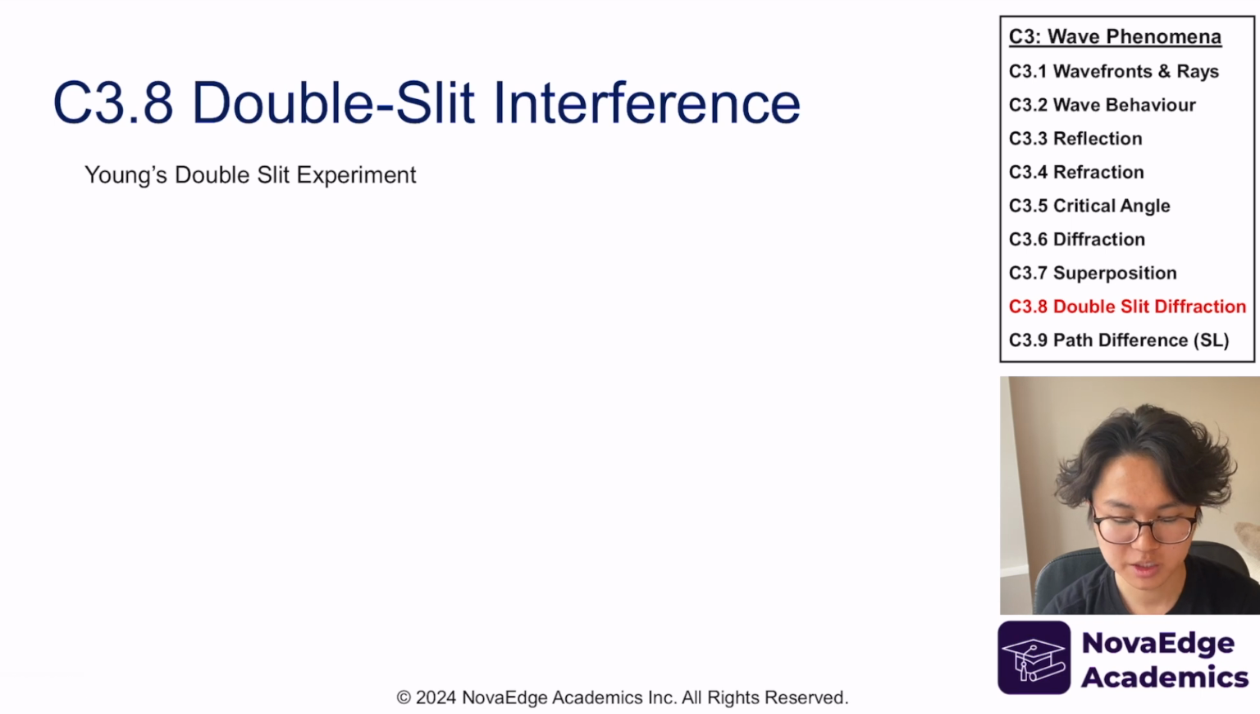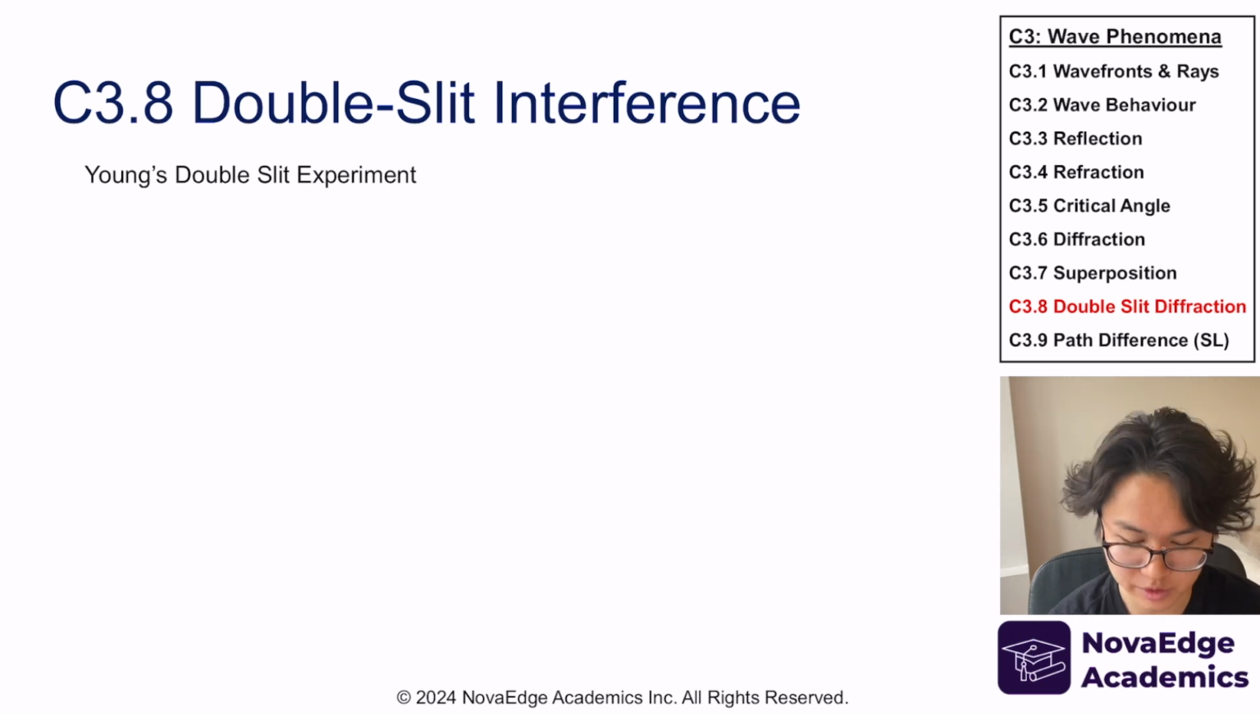Now I'm going to talk about something called double-slit interference, and it's actually called Young's double-slit experiment. In a lab setting, he wanted to diffract light and see what happens then, especially if there are two slits and they interfere with each other.